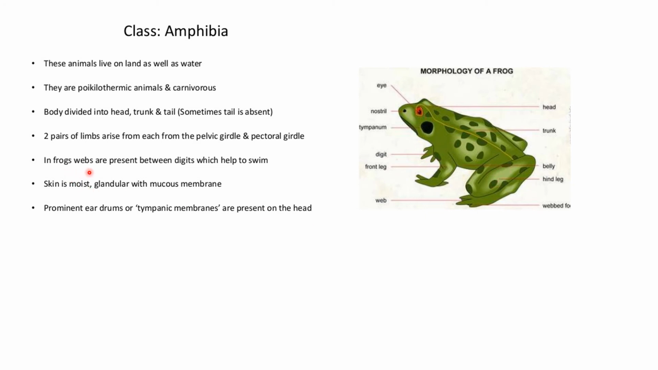In frog, webs are present between the digits which help them to swim. These are the webbed digits which are present. Skin is soft and glandular with mucous membrane. Prominent eardrums or tympanic membranes are present on the head. This is known as tympanum, that is tympanic membrane on the head.